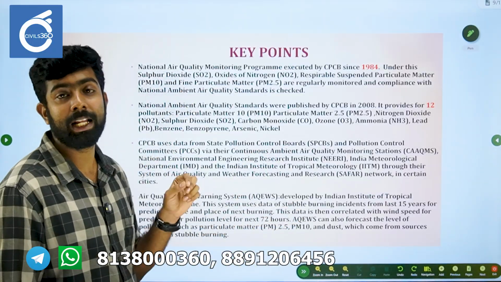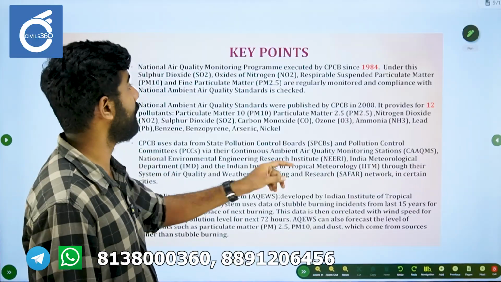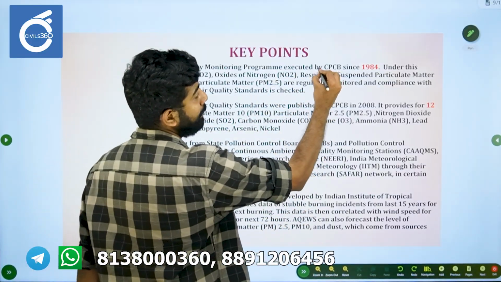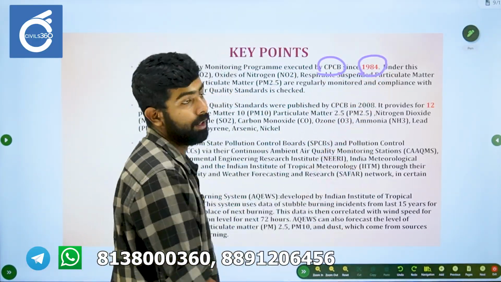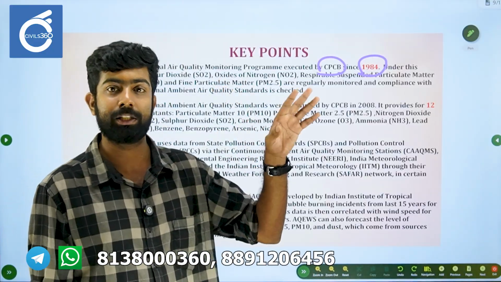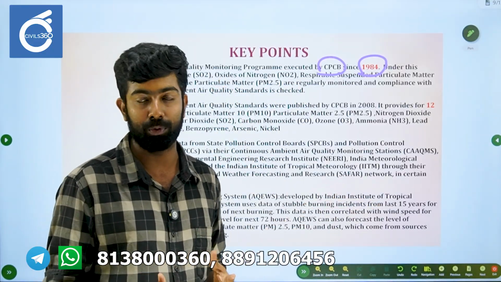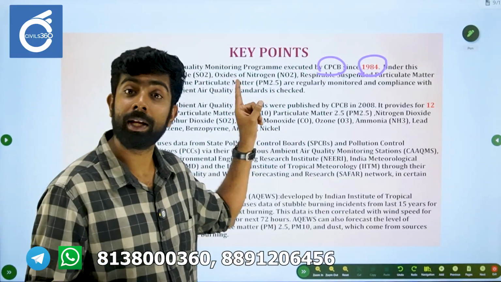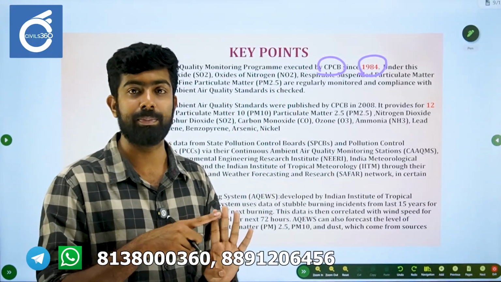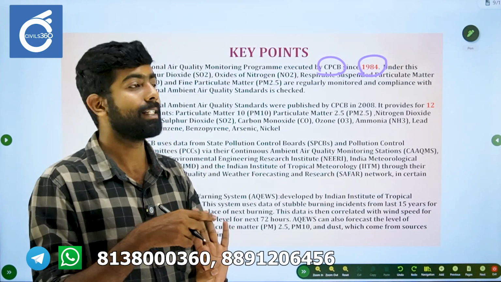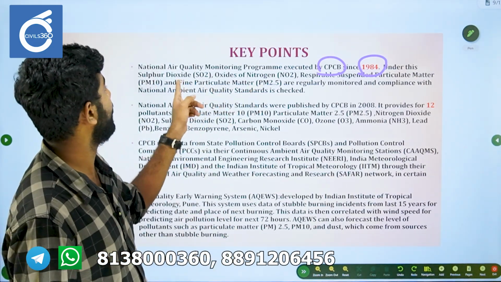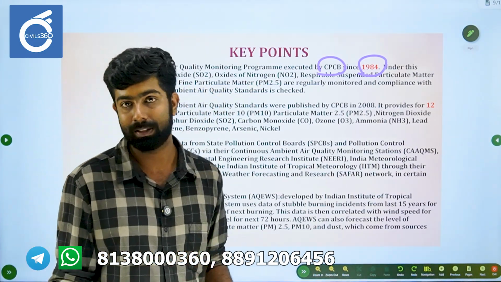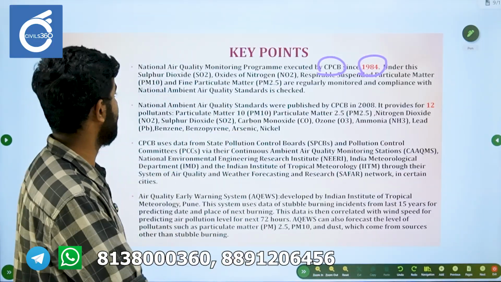You have the National Air Quality Monitoring Program, which is executed by CPCB since 1984. It was the first program that took air pollution into account. The 1984 National Air Quality Monitoring Program covers only 4 pollutants: PM 2.5, PM 10, oxides of nitrogen as well as sulfur dioxide. Okay, it covers 4 pollutants.